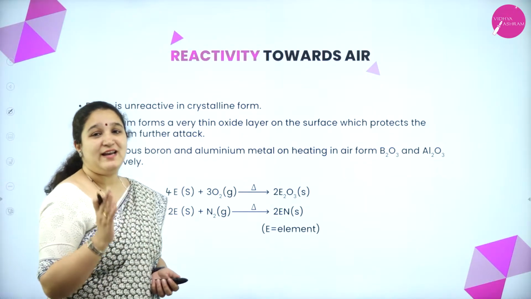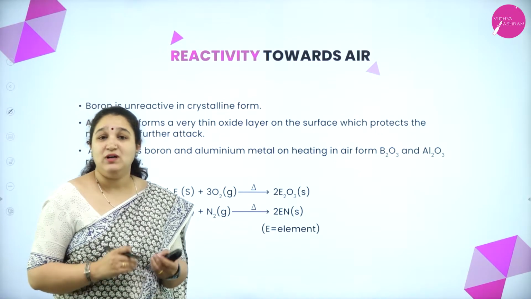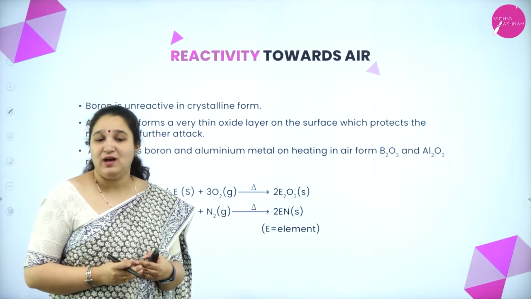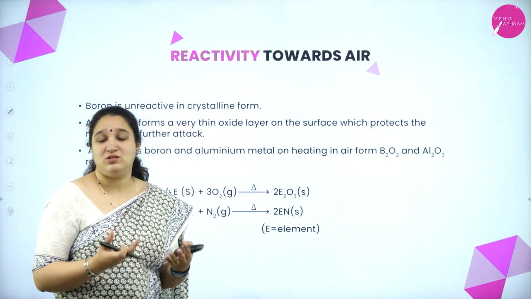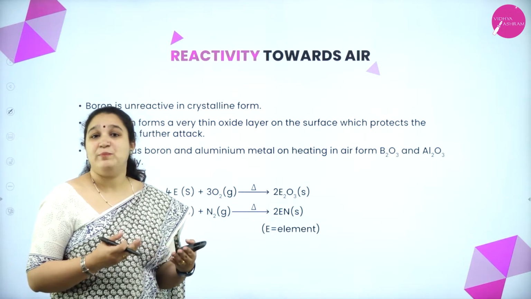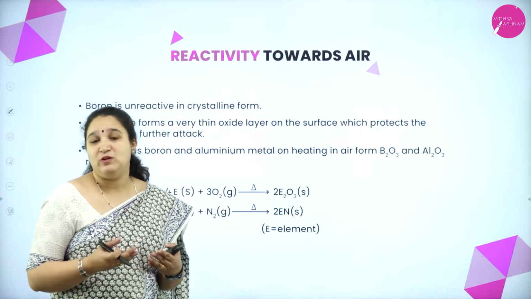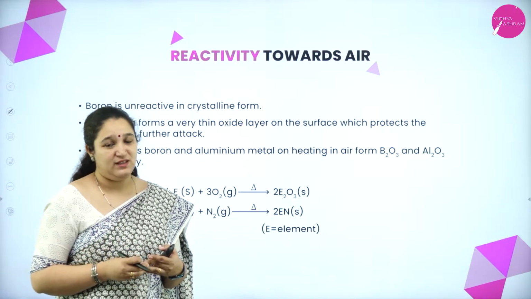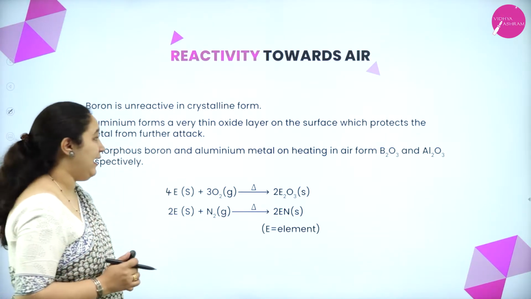First, we have reactivity towards air. Last class, we learnt about reactivity towards halogens, and we also learnt how boron halides, or trihalides to be specific, behave like Lewis acids and why aluminium chloride will form dimers. Today, we shall learn about the reactivity towards air.